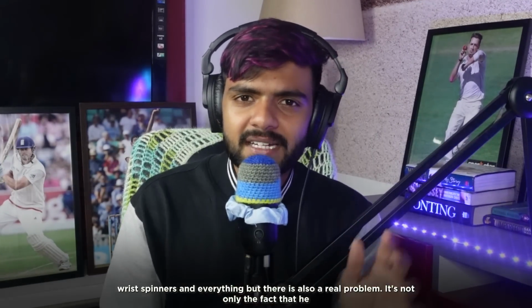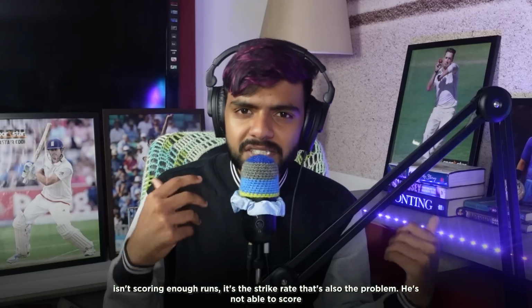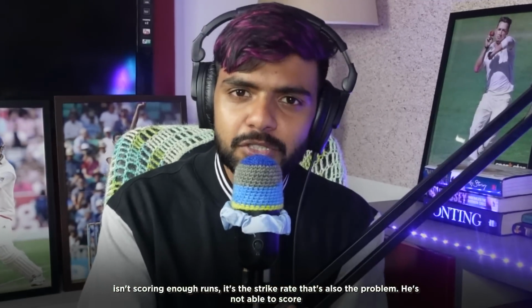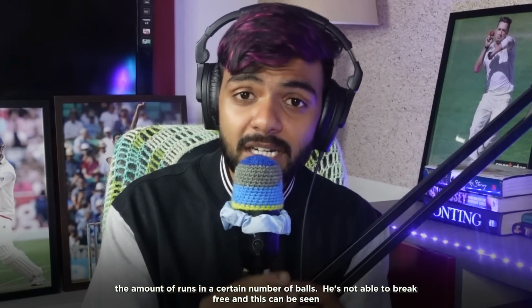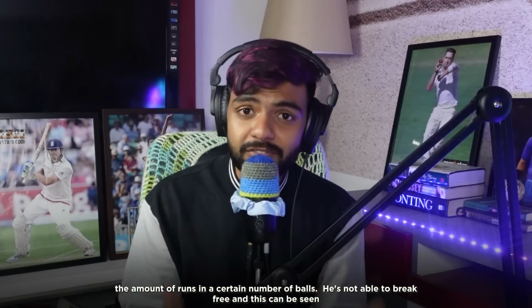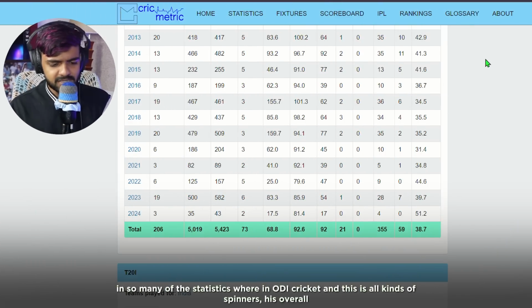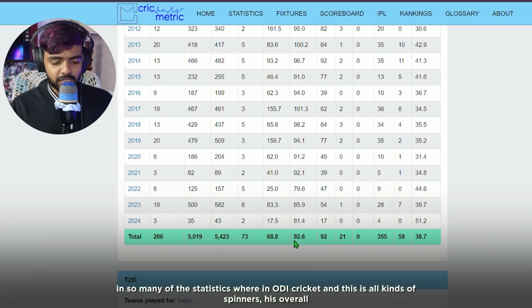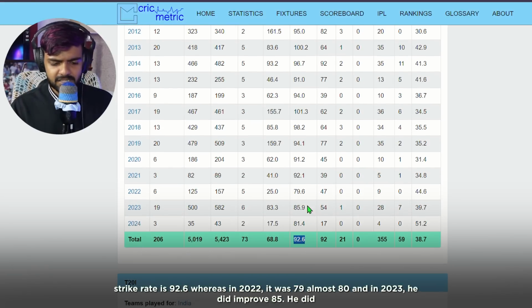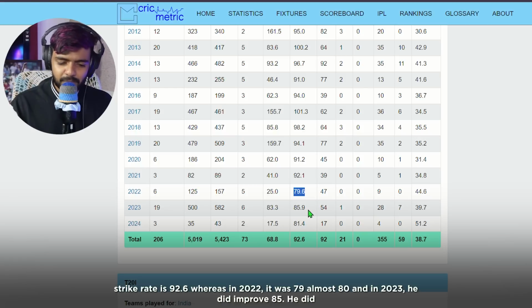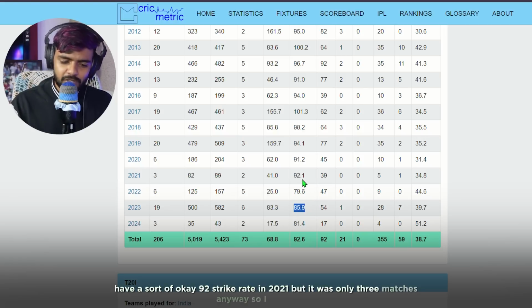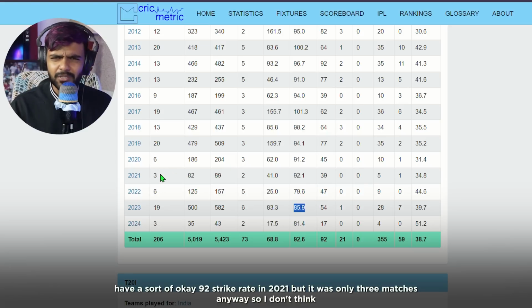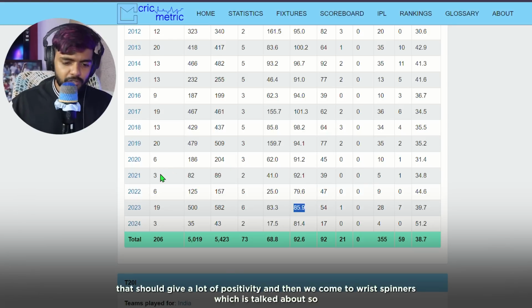It's not only the fact that he isn't scoring enough runs, it's the strike rate that's also the problem. He's not able to score the amount of runs in a certain number of balls. He's not able to break free. And this can be seen in so many of the statistics where in ODI cricket, and this is all kinds of spinners, his overall strike rate is 92.6, whereas in 2022 it was 79, almost 80, and in 2023 he did improve, 85. He did have a sort of okay 92 strike rate in 2021, but it was only 3 matches anyway, so I don't think that should give a lot of positivity.